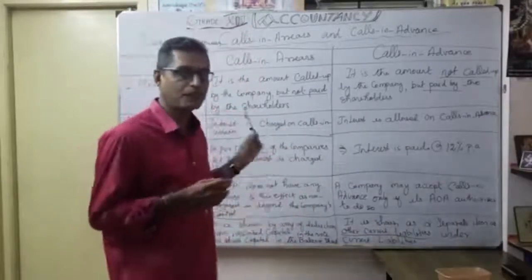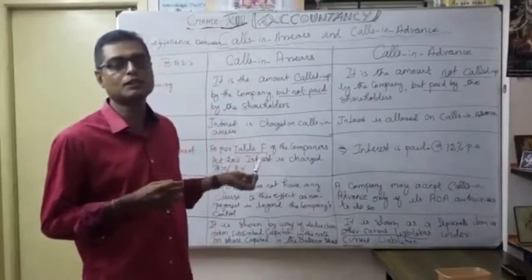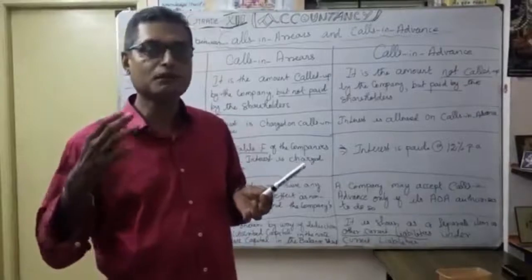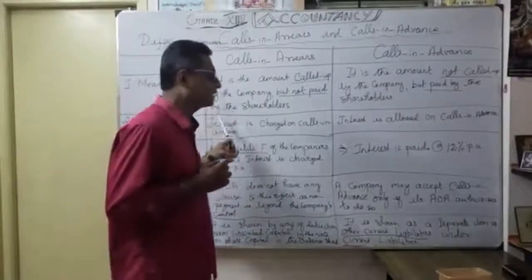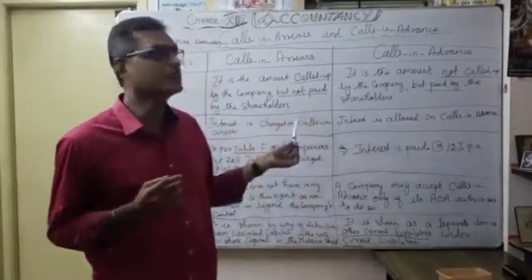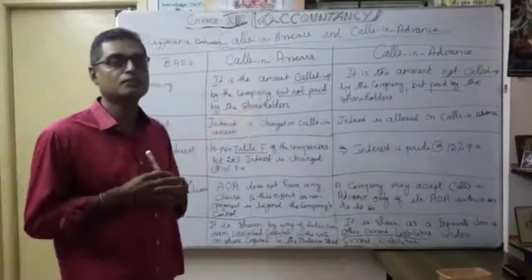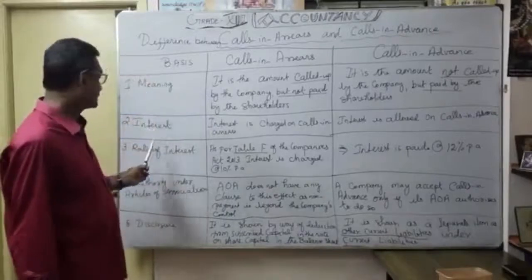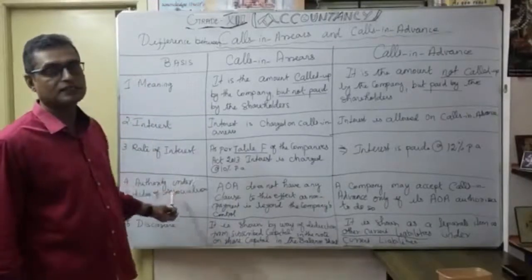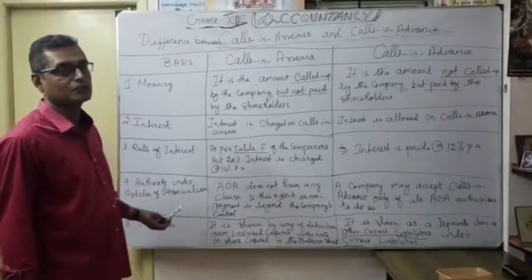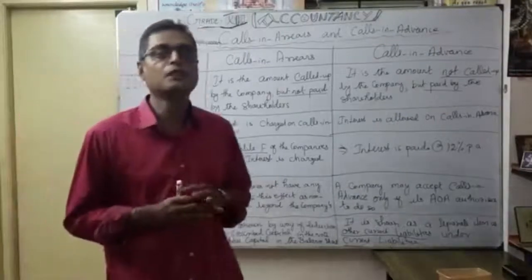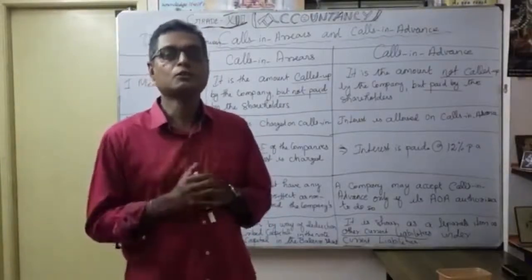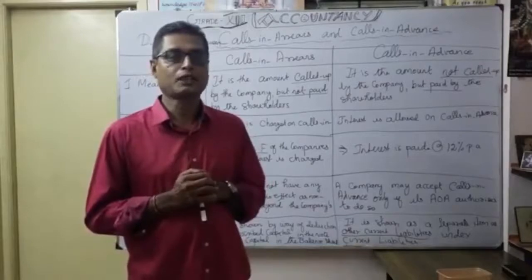Okay. Thereafter, finally, today we discussed one problem, through which I hope you can do calls in arrears and calls in advance for a single problem. Finally, it's a very, very important difference between calls in arrears and calls in advance based upon five factors: meaning, interest, rate of interest, authority under articles of association, and final disclosure under the balance sheet, how you are going to give effect in calls in arrears and calls in advance. Okay, I hope that accordingly you will work out the problems in our NCERT. Okay, so thank you very much.